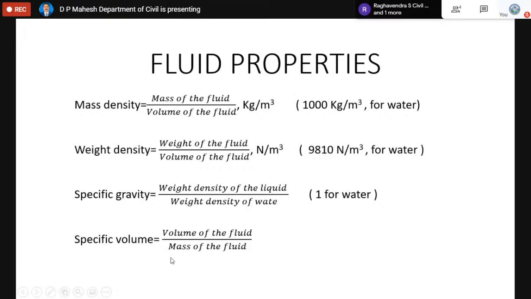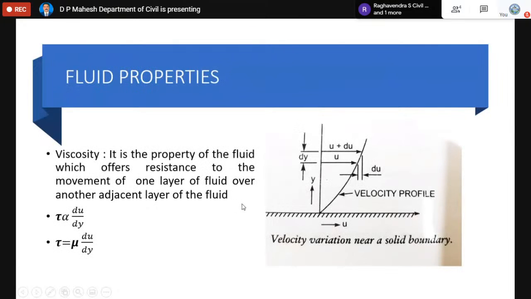Similarly, specific volume. Specific volume is exactly the reciprocal of the mass density. In the mass density, it is the ratio of the mass of the fluid to the volume of the fluid. Similarly, in the specific volume, it is the ratio of the volume of the fluid to the mass of the fluid.